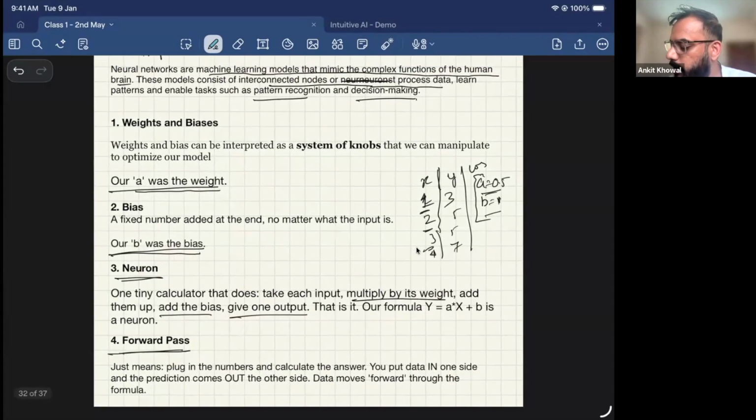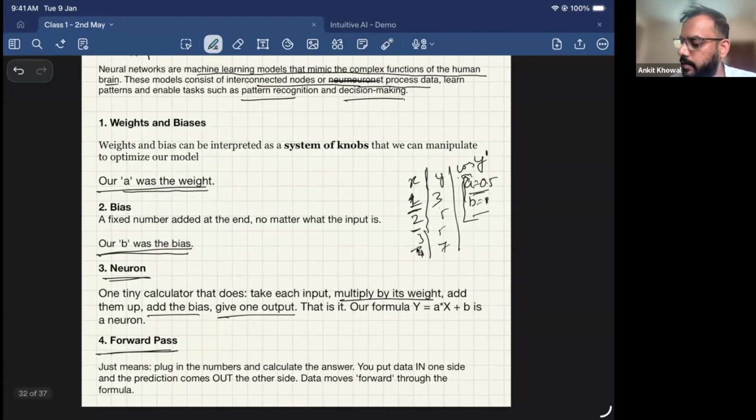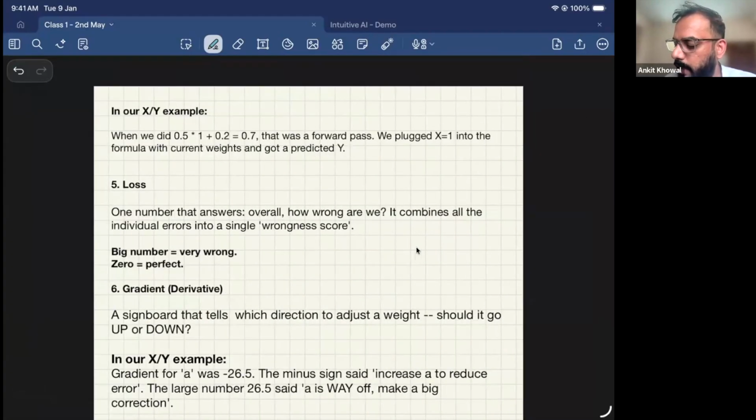It just means plug in the numbers and calculate the answer. You put in data at one side and the prediction comes out. We were putting the data into the equation and getting the output y dash. So that is what a forward pass is. Similarly, in our XY example, when we substituted and got the values, that was a forward pass.